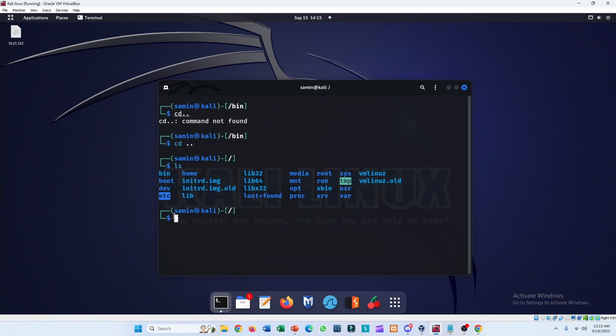This contains config files required by all programs, and also contains startup and shutdown shell scripts used to start up individual programs. In this directory we can find the password files which contain user account info. So this is a very important directory.